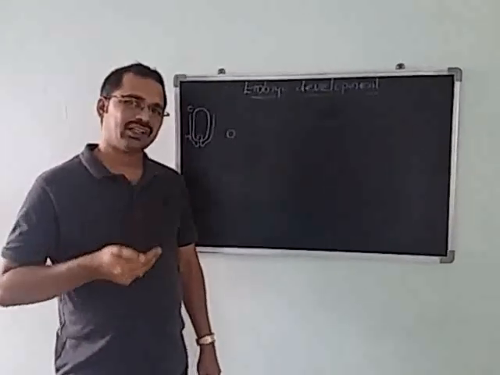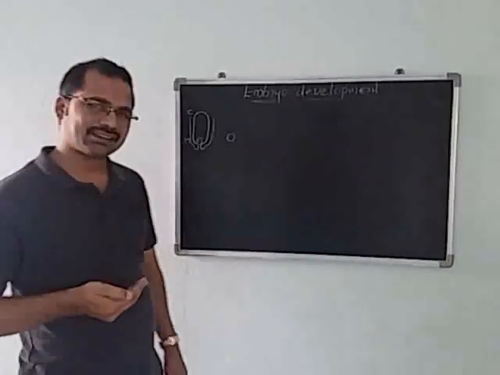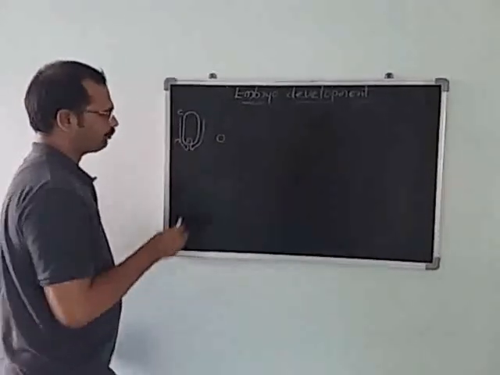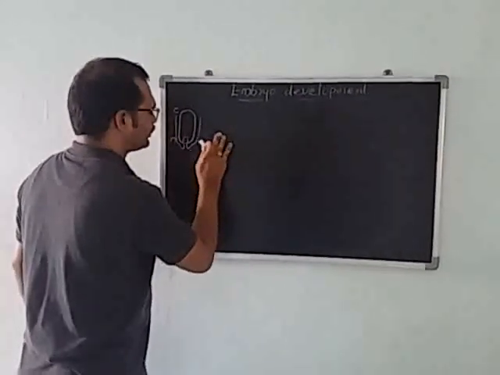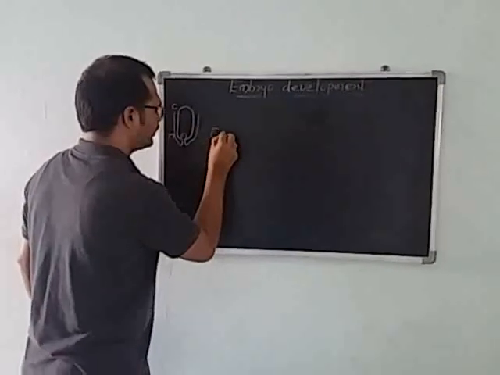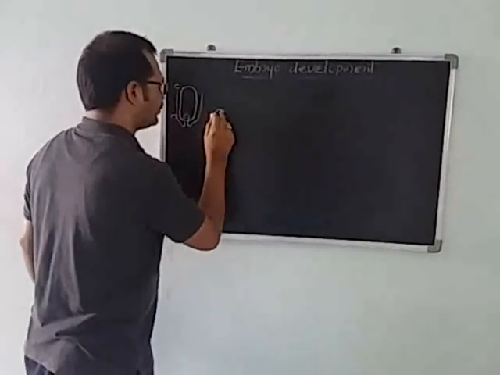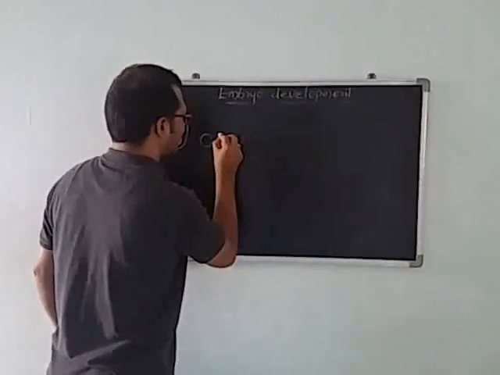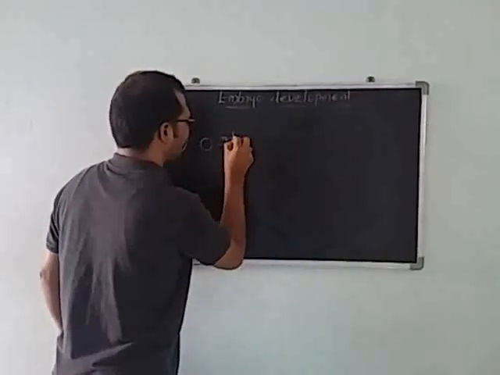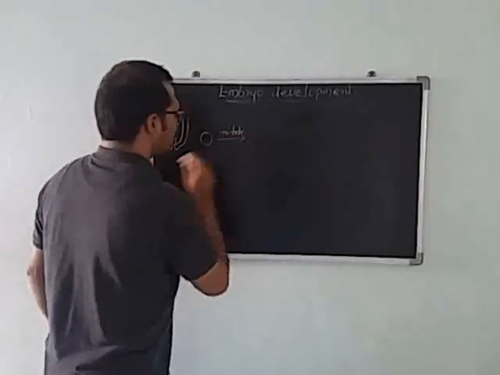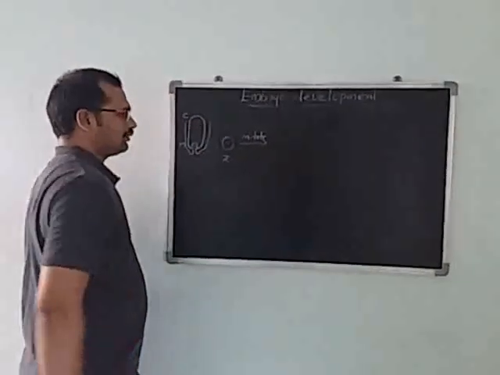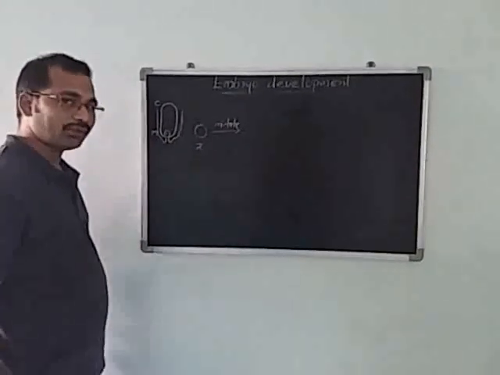How does embryo development occur in both monocot and dicot? We will discuss it one by one. This is called the zygote. The zygote is divided by mitotic division. What division? Mitotic. The zygote is divided by mitotic division. How many cells will form? Two cells.